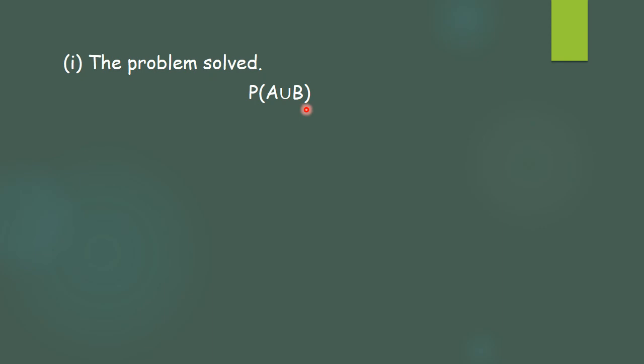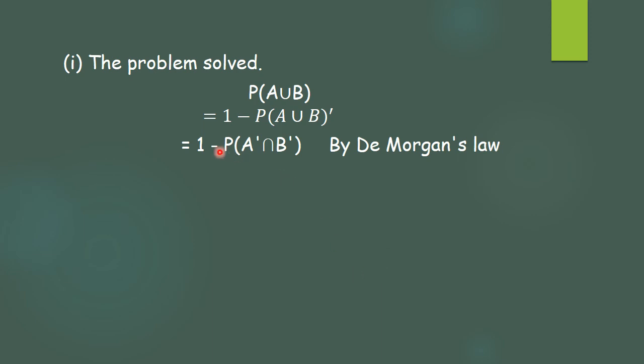Now A union B, I can write as 1 minus A union B the whole complement, because we know that a set plus its complement, the addition of these 2, is 1. So the set will be 1 minus the complement. So 1 minus probability of A union B the whole complement. We have studied De Morgan's law last year. That is, A union B the whole complement will be written as A complement intersection B complement. So using De Morgan's law, we will write it as 1 minus probability of A complement intersection B complement.